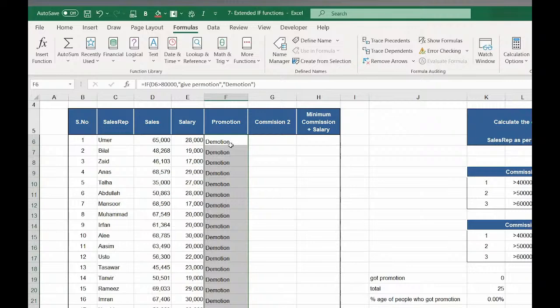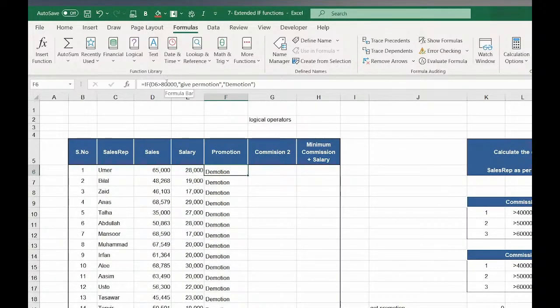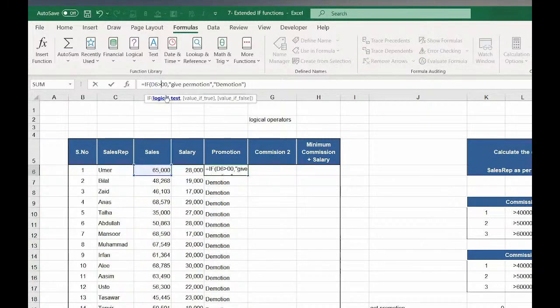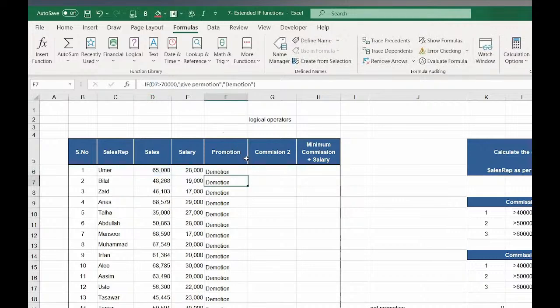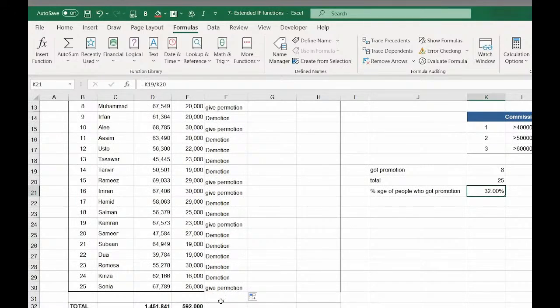Means above 80,000, no one is getting promotion. Let's reduce the criteria, make it 70,000. Still no one is getting promotion. Means criteria is very tight. Through this way, companies usually do certain analysis. We can see that if people get sales above 65,000, they can get promotion, and through this criteria around 32% of people in our sample get the promotion.